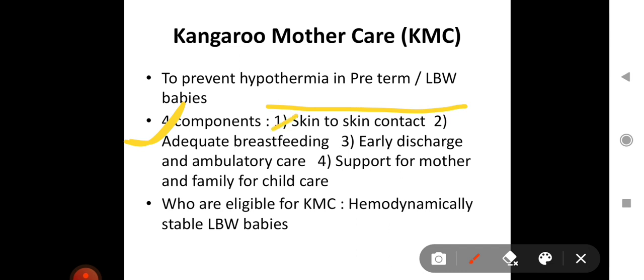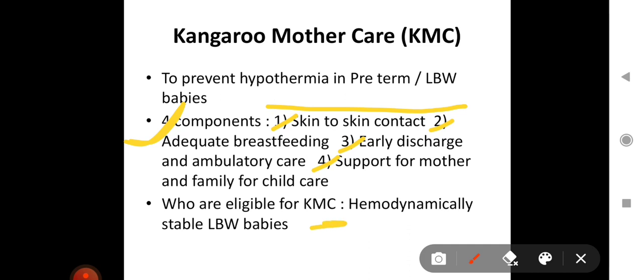Like first is skin to skin contact, second is adequate breastfeeding, third is early discharge and ambulatory care, and fourth is support for mother and family for child care. So they can ask which of the following is not a component of Kangaroo mother care. So anything else from these 4 points will be the answer. So just remember these 4 components of KMC.